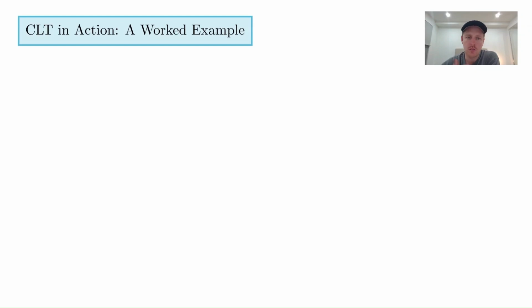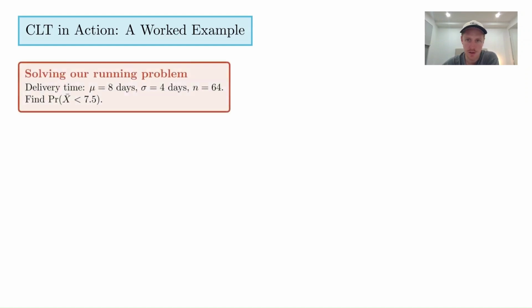All right, so let's now look at how to apply that to our running problem that we've been looking at. So here it is again. Essentially our problem from the start said you've got some distribution, you don't know what that distribution is, but you know that it has a mean of 8 days and a standard deviation of 4 days. And now we're taking a sample of size 64. We need to find the probability that the mean of that sample is less than 7.5 days.